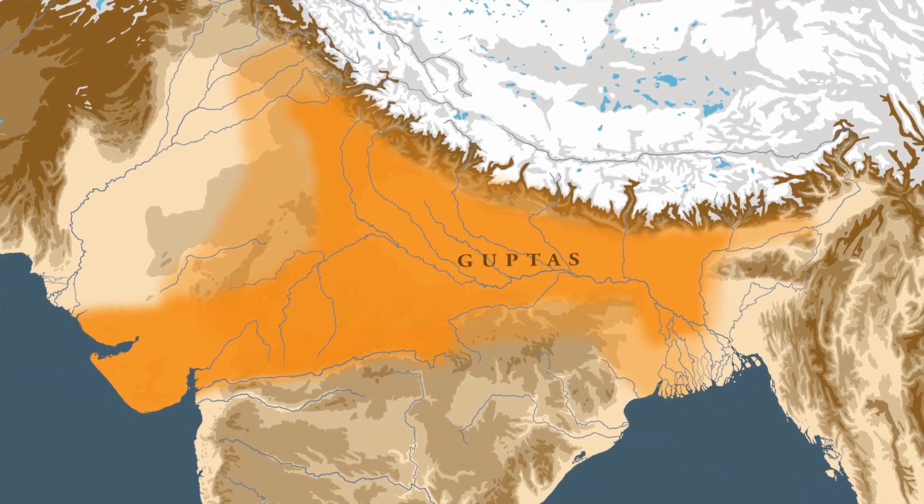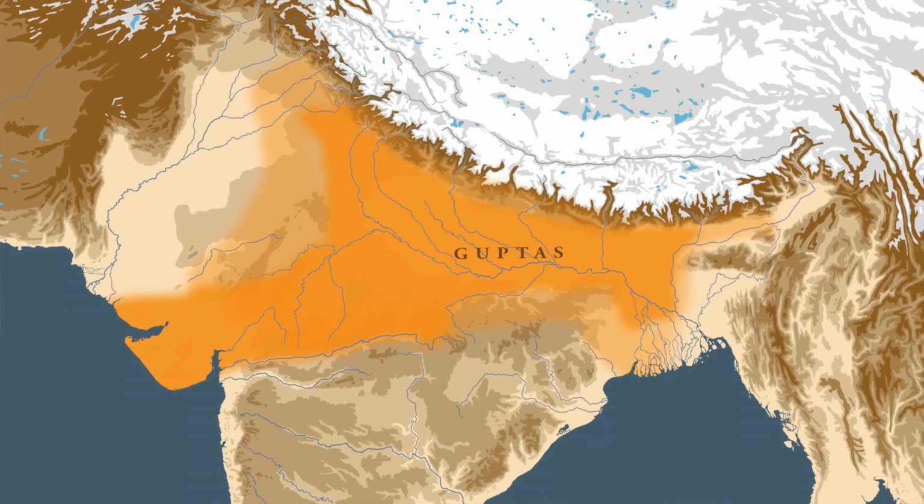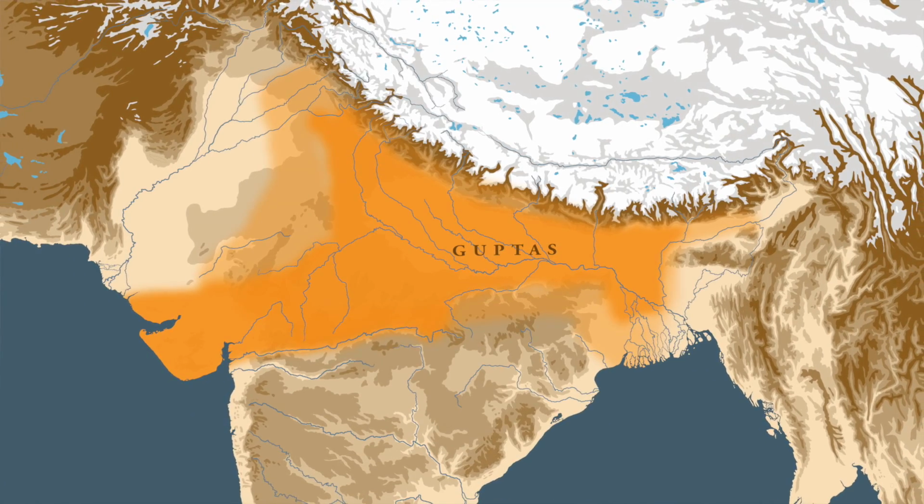If we look at the Gupta Empire, we find that it reached its peak during the reign of Kumaragupta. During this time, the Gupta Empire controlled most of northern India, but the region of the northwest and territories south of the Narmada were not under the control of the Guptas. So if we compare these two empires, the Gupta Empire was considerably smaller than the Mauryan Empire. The region of the northwest and the region of southern India, which were part of the Mauryan Empire, were not controlled by the Guptas.